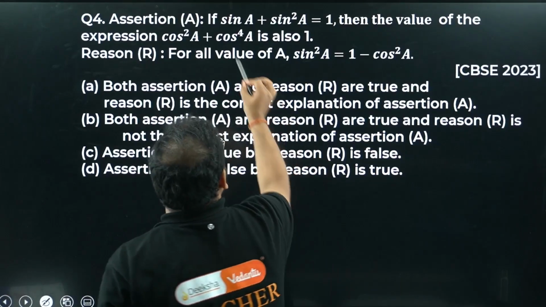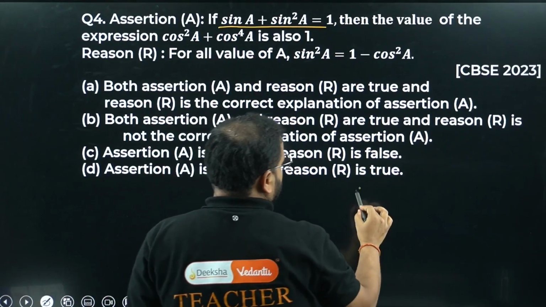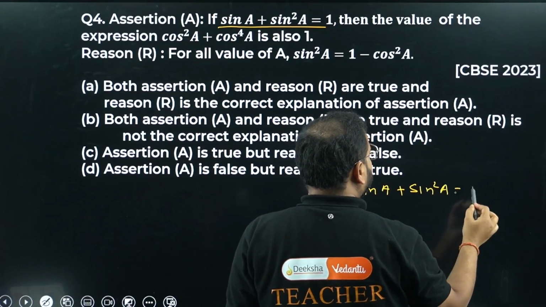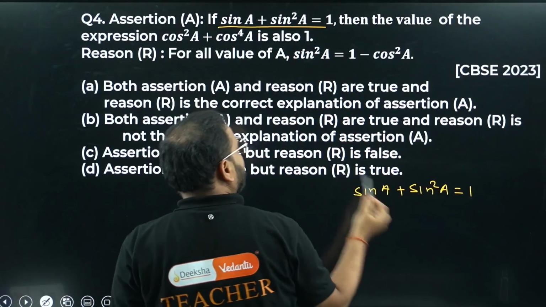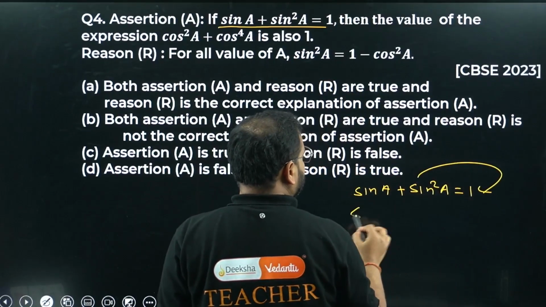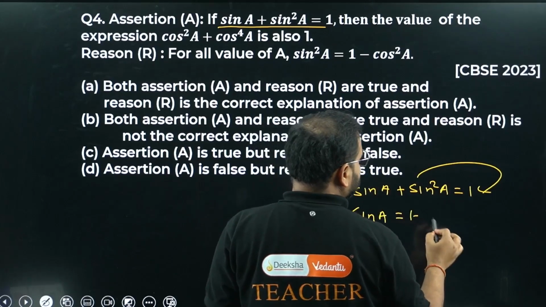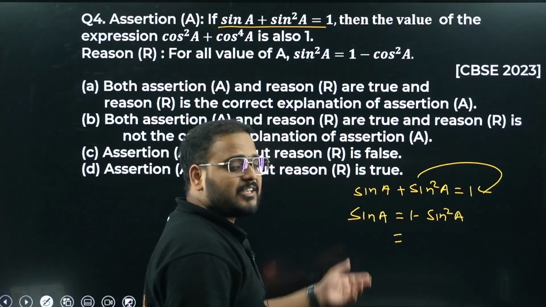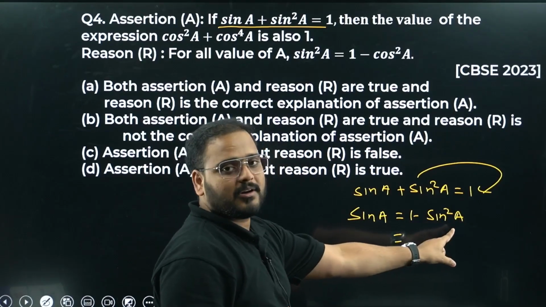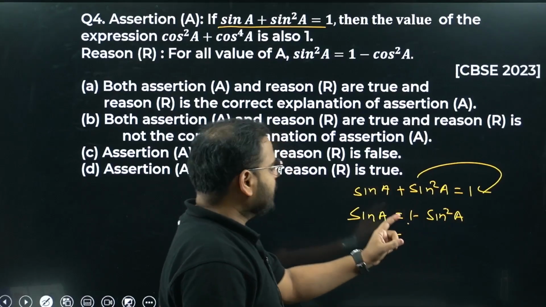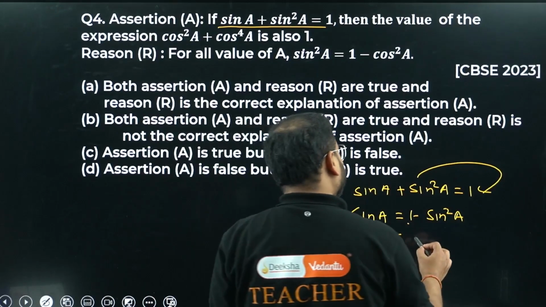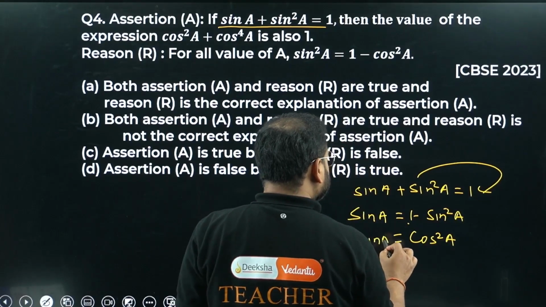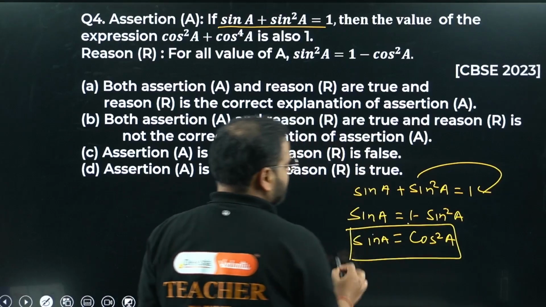Let me take this statement from here. So sine A plus sine square A equals 1. That's what they've given here. Please check. Bring the sine square A over here. What are you going to get? Sine A equals 1 minus sine square A. First identity: sine square plus cos square is 1. So 1 minus sine square will be what? Simply cos square A. So what I'm getting? Sine A equals cos square A.